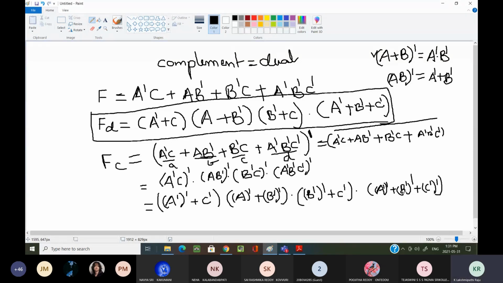Okay, we have already learned the complement rule, or postulate. If I am double complementing a variable, what am I getting? The original value. So A complement whole complement equals A, and C complement into A complement plus B, A complement plus B.